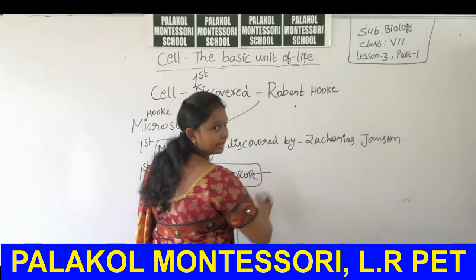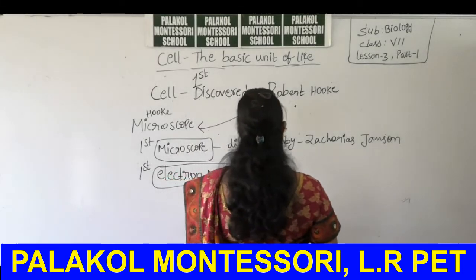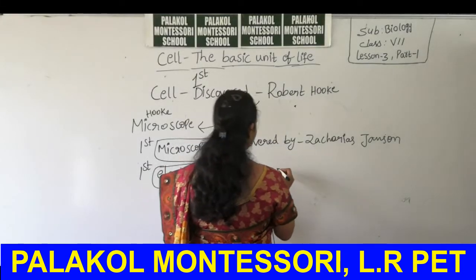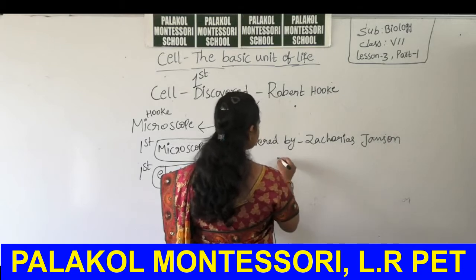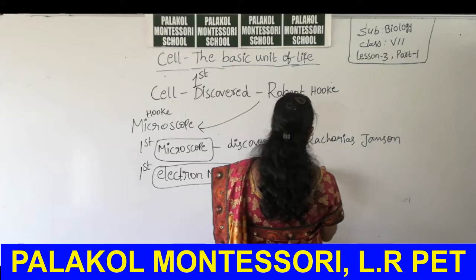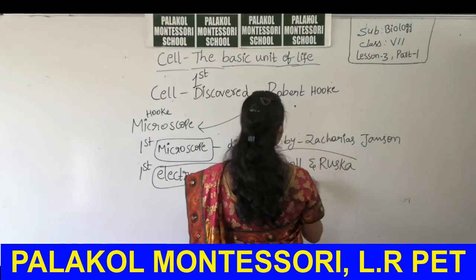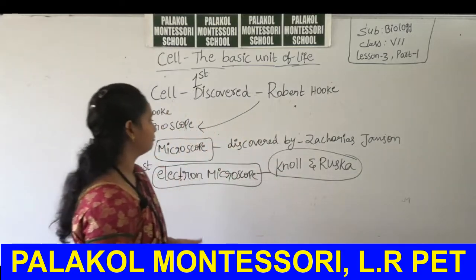The first electron microscope was discovered by, okay, which scientists? Knoll and Ruska. These are two scientists.